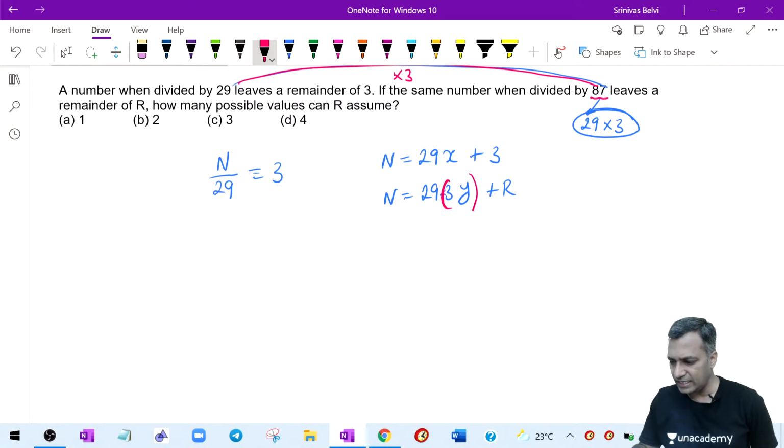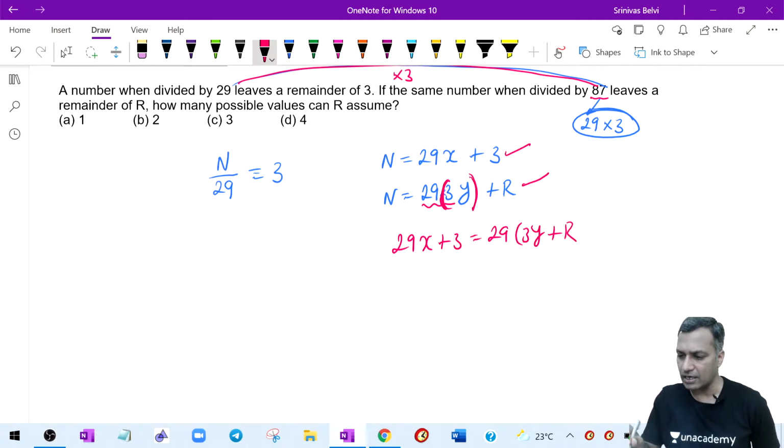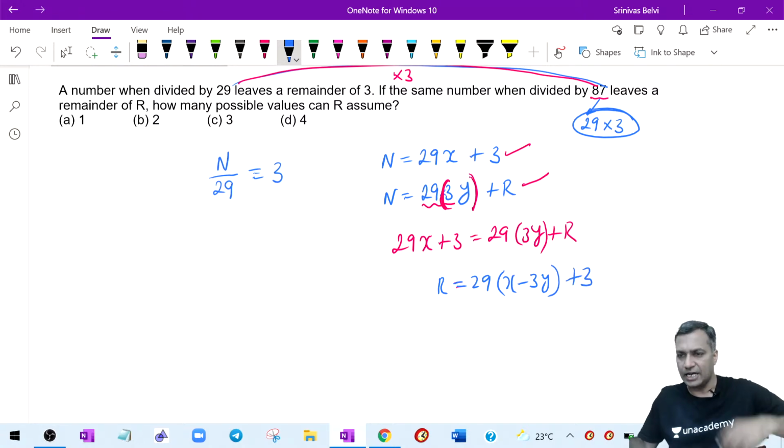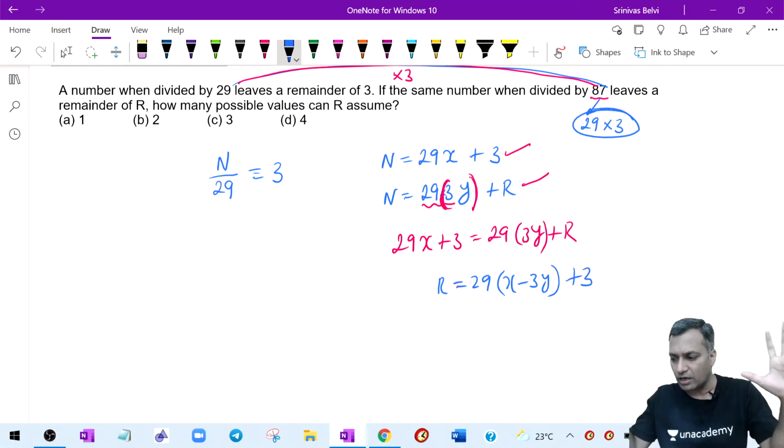Therefore 29 into 3 is what 87 is here. I'm just trying to put a bracket here, and these two numbers are the same. Therefore you are trying to say 29x plus 3 is equal to 29 times 3y plus r. Keep r separate. Therefore r is equal to 29 times (x minus 3y) plus 3. Nothing I did; I shifted everything to one side and kept r on the other side.